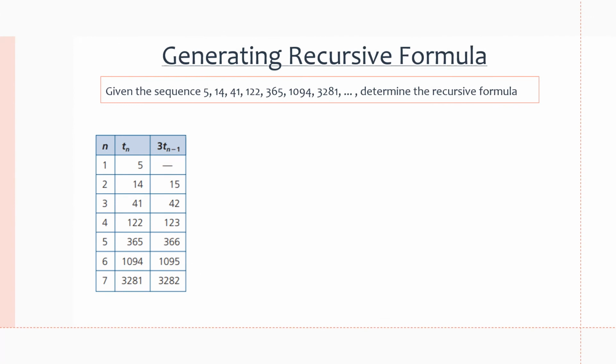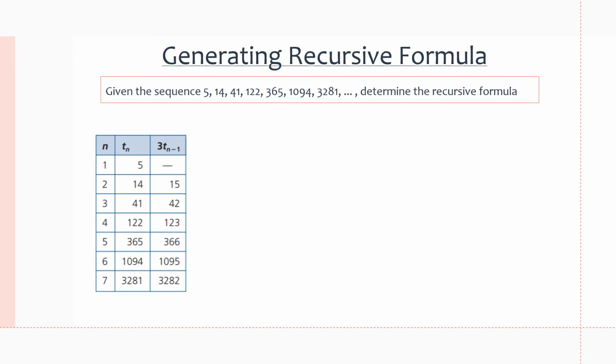Okay, so moving on to the next example, it says given the sequence 5, 14, 41, 122, 365, 1,094, 3,281, and so on, determine the recursive formula for that sequence. And I've included a table here, which we'll actually use shortly, but ignore that for now.